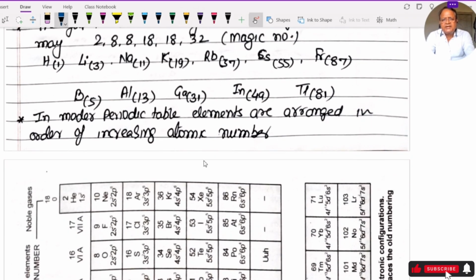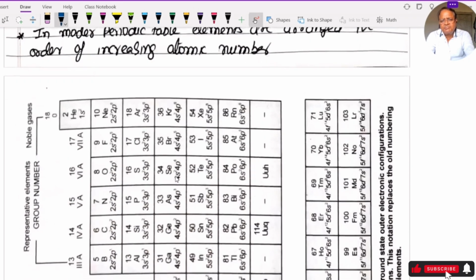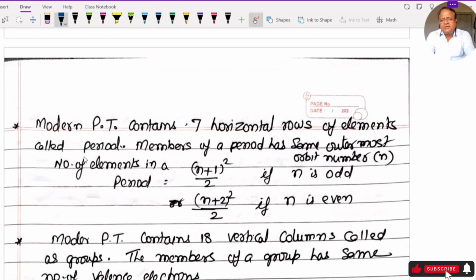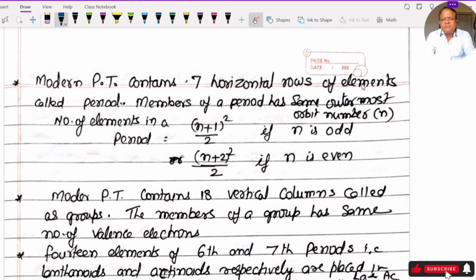In the modern periodic table, elements are arranged in order of increasing atomic number. दिया हुआ periodic table. In the modern periodic table, there are 7 horizontal rows of elements which are called periods, and members of a period have the same outermost orbit number. Number of elements in a period, ये क्वेश्चन पूछा जाता है, may be equal to (n plus 1) whole square by 2 if n is odd, and (n plus 2) whole square by 2 if n is even.